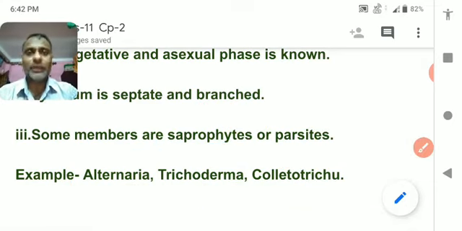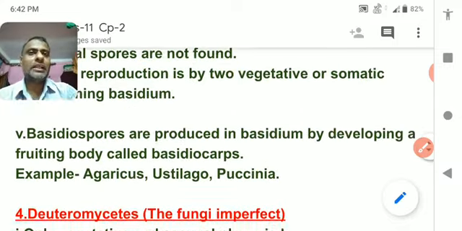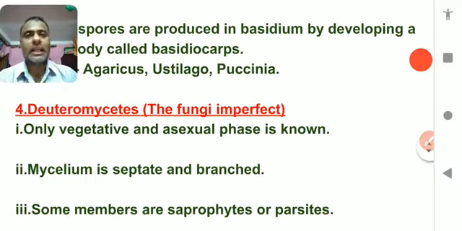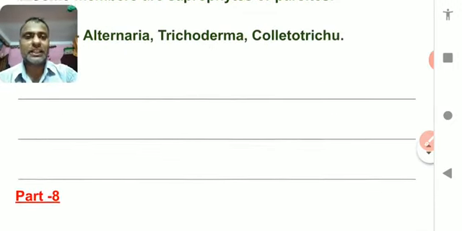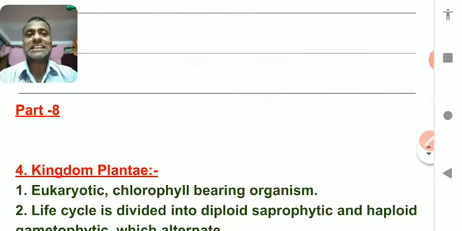So I hope you understand this topic very well. And here the kingdom Fungi has been completed. In our next class we are going to study the very simple kingdoms, kingdom Plantae as well as kingdom Animalia. The two kingdoms will be completed on the same day in part number 8.